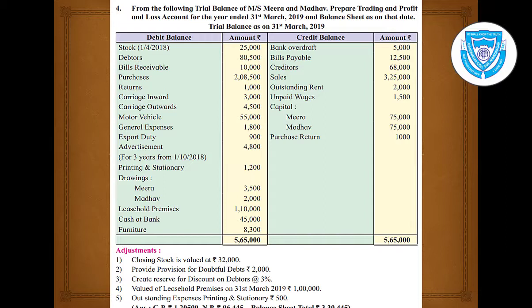From the following trial balance, Messrs. Meera and Madhav, these are the two partners given, prepare trading account and profit and loss account for the year ended 31st March 2019. Remember that the year is given, the financial year from 1st April 2018 to 31st March 2019, and the balance sheet also is to be provided. You have to solve it and give it in your solution. There are some adjustments also provided. Five adjustments are there, which we are going to see in the solution.